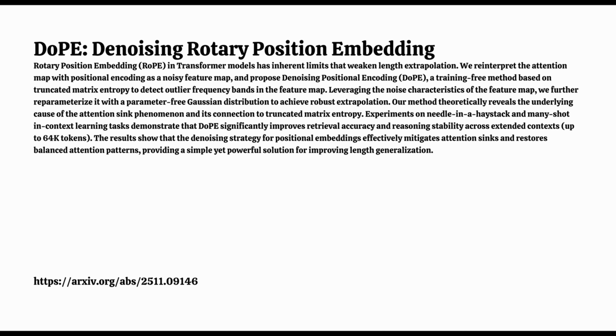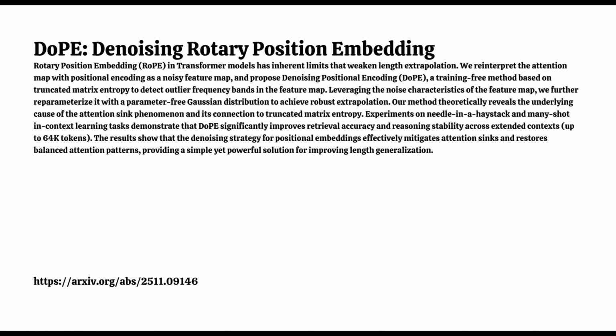That's right. And for you, the mission here is to see how this work reframes a core part of the model. It looks at the attention map's positional encoding not as this perfect, clean signal, but as a noisy feature map. And the key insight, really, is that the solution is training-free. It's a method to detect and filter out that noise, and that's what unlocks these massive context windows, up to 64,000 tokens.